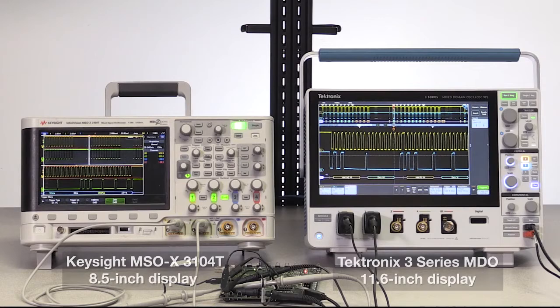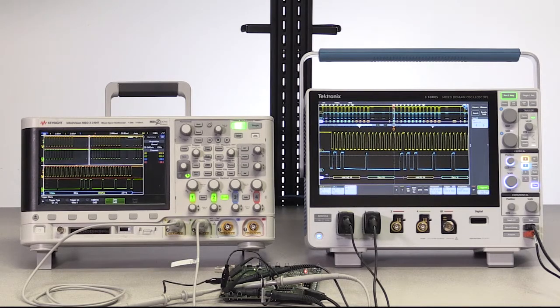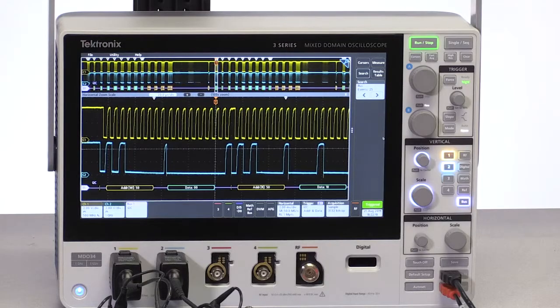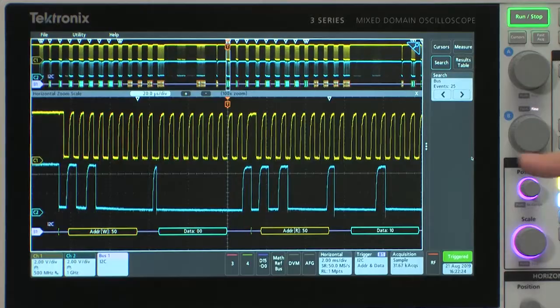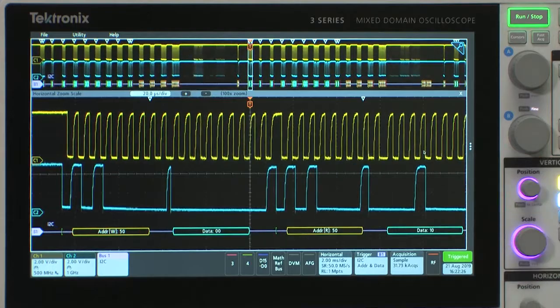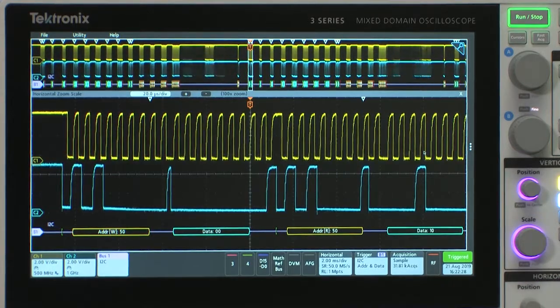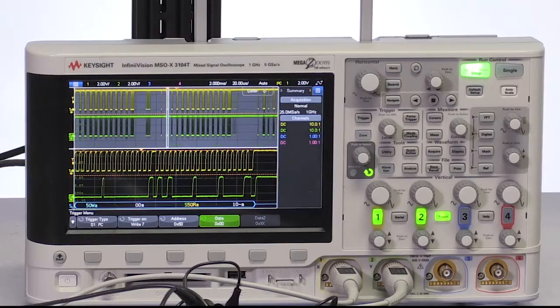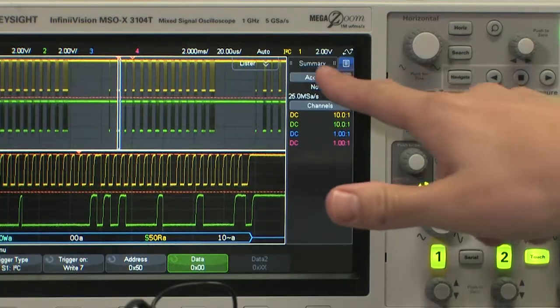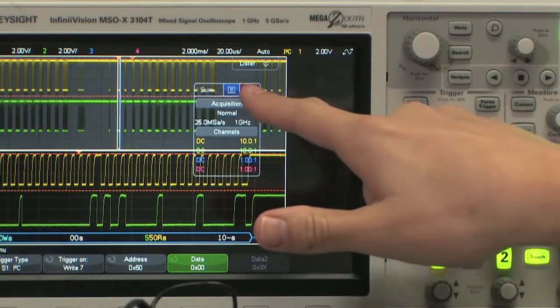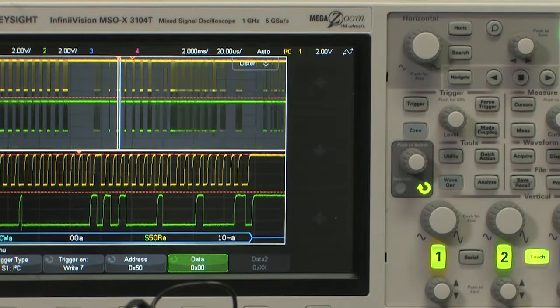The Keysight 3000T X Series has an 8.5-inch display, while the 3 Series MDO has an 11.6-inch display for over 70% more viewing area. The 3 Series MDO has an even greater edge when it comes to waveform viewing area. The results bar on the right side can be moved aside for even more waveform viewing. The Keysight 3000T X Series also lets you remove the information from the right side of the display, but the waveforms don't get any bigger.